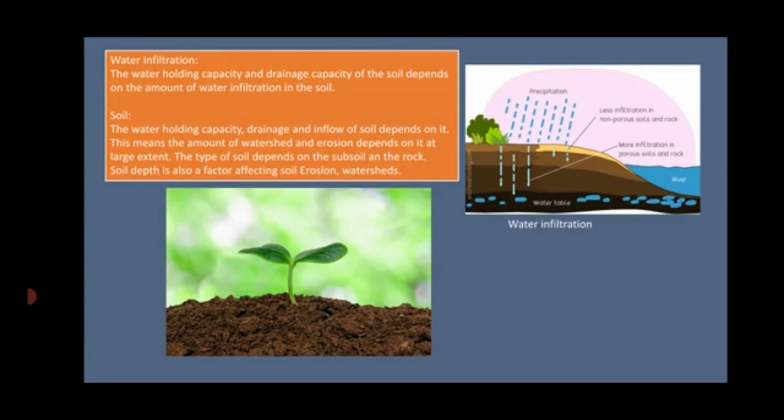The next, soil. Now, we know soil is the most important factor in nature. The water holding capacity, drainage and inflow of soils depend upon it. Okay, this means the amount of watershed and erosion depends on it to a large extent. For this, the type of soil has to be decided by studying the composition, texture, color, etc. of the soil.